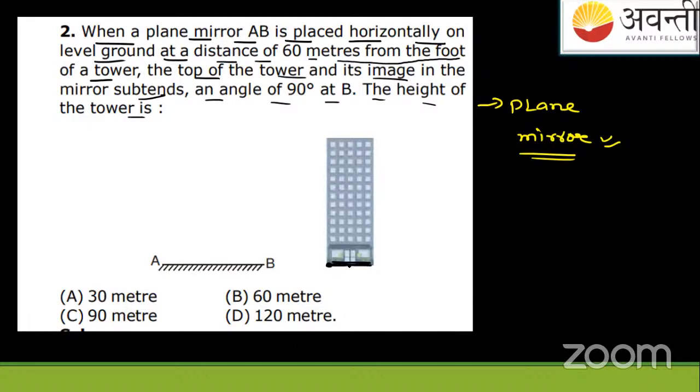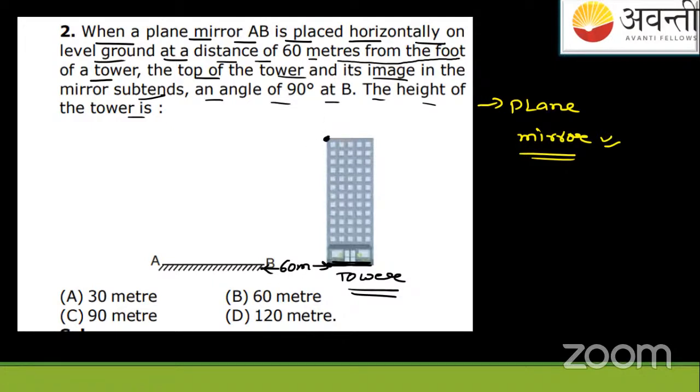You can see, sorry, this is the foot of this tower, no? This building, maybe some hotel. So this is the foot of this tower. And you can see this thing, it is at what distance? It is at 60 meters distance from the foot of this tower, okay? And what's the next thing? It says the top of the tower and its image in the mirror subtend an angle 90 degree at B.